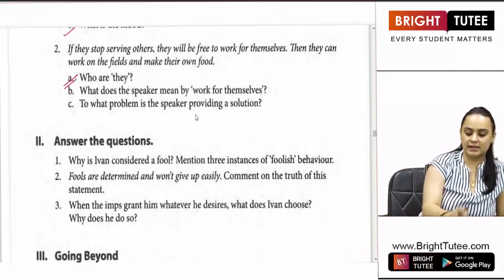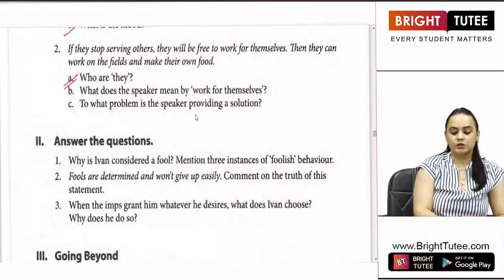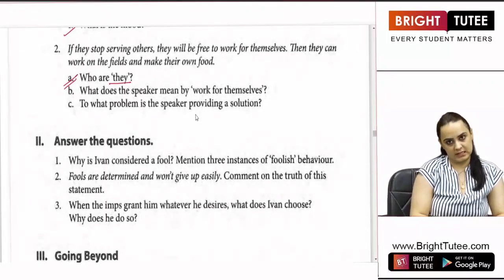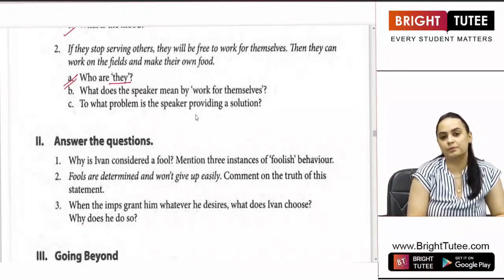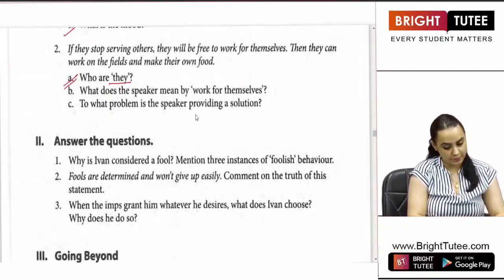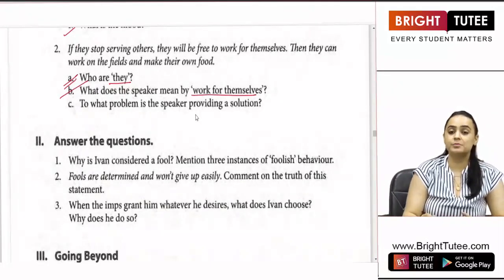First of all, this line was spoken by Ivan when he was addressing his people. So who are they? They refers to the people of Ivan's kingdom. He wanted the people of his kingdom to work for themselves rather than working for others. What does the speaker mean by work for themselves?